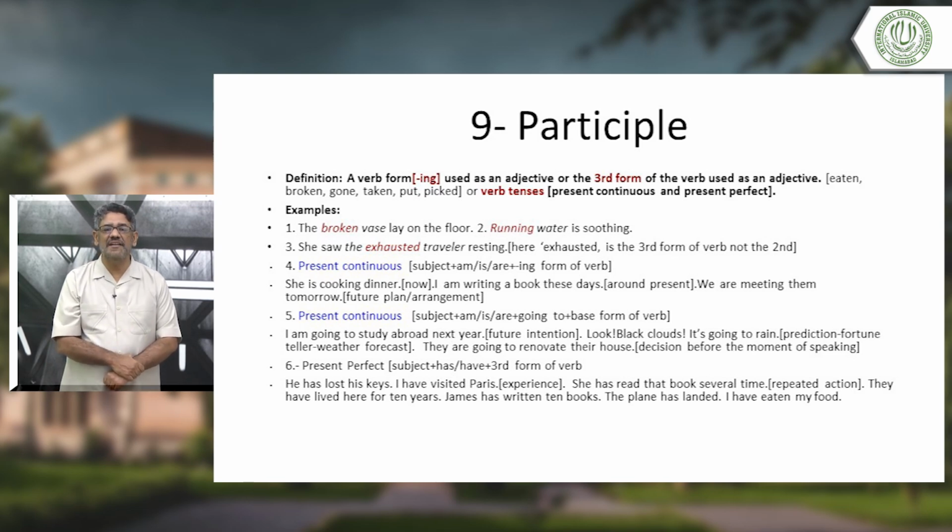If I say I lived in Islamabad for 10 years, this means maybe now I am not living here. Now I am living in some other city. I am talking about some past event which is finished. I have lived here for 10 years means I am still living here.